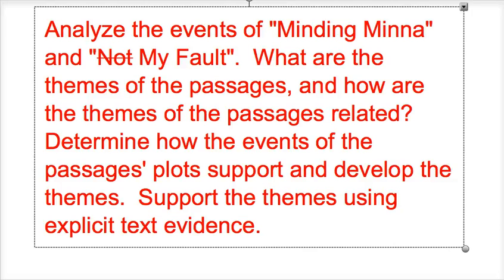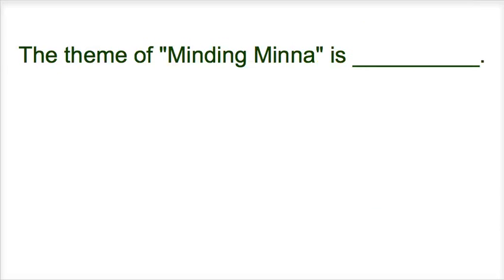So, our topic sentence is going to look something like this. The theme of Minding Minna is, and we're going to answer that. That is our topic sentence, and then we're going to provide our detail, our explanation of the details. We're going to do that 3 times, and then we're going to provide our clincher, which is a restatement of the theme.